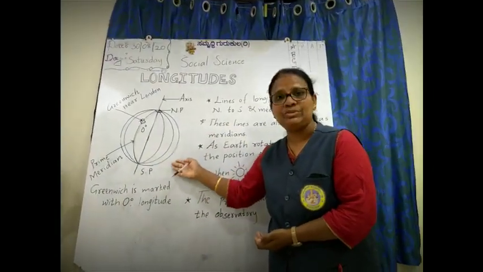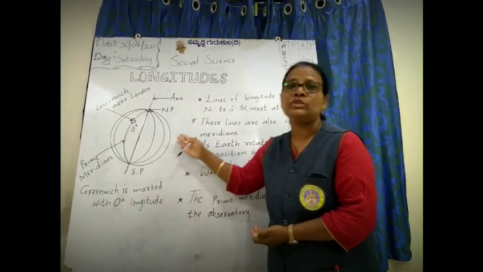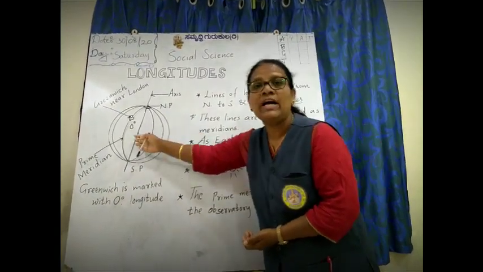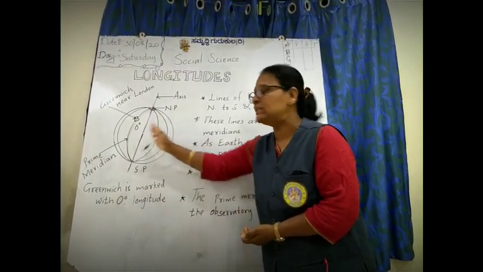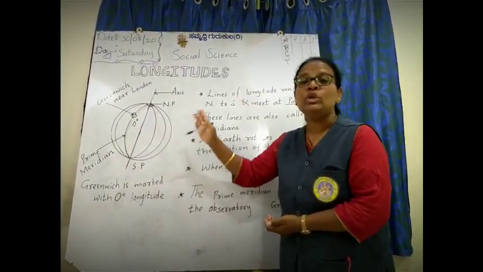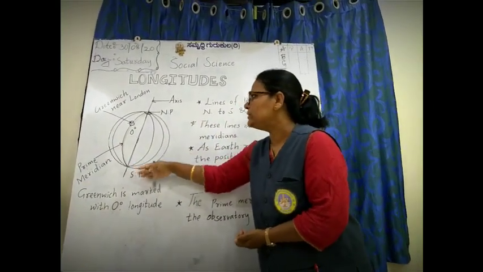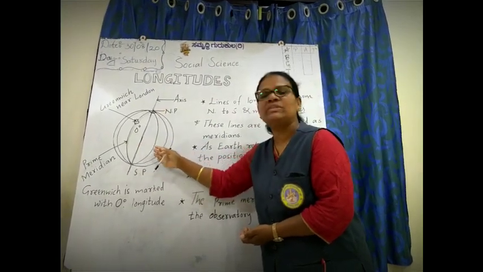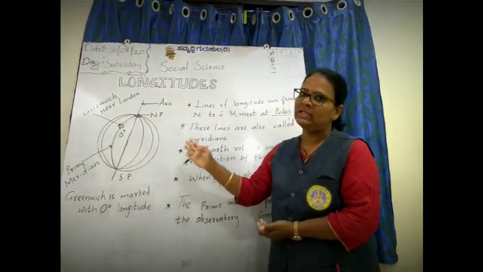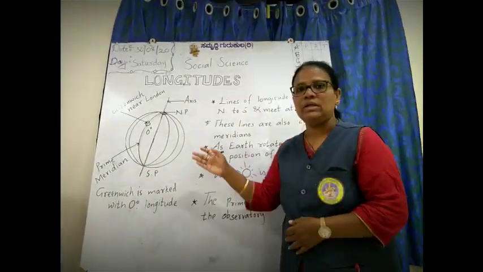Unlike the latitudes, longitudes do not run parallel to each other. They are far apart at the equator. As they meet at the poles, the distance between them grows lesser and lesser. So this is all about longitudes.